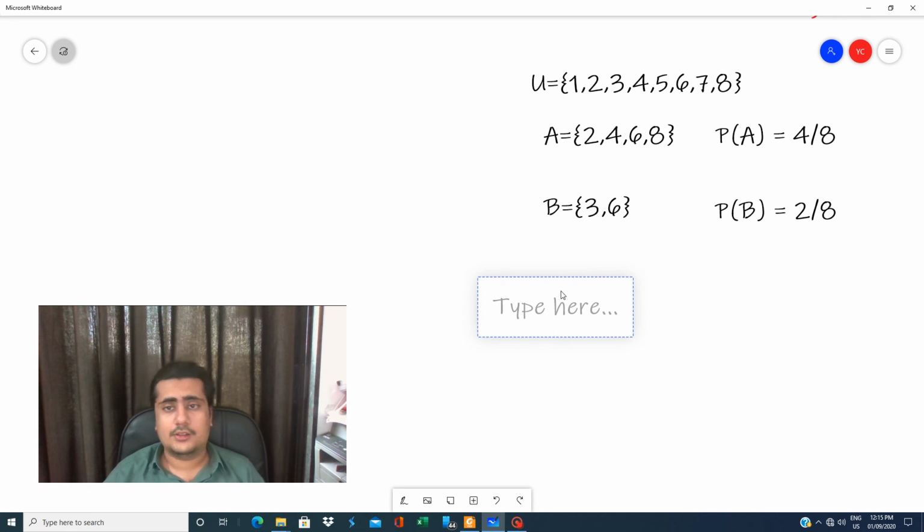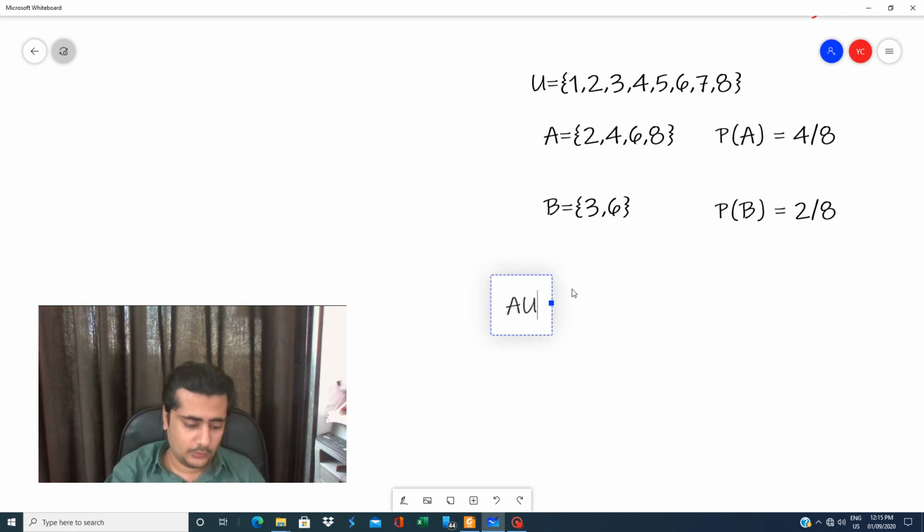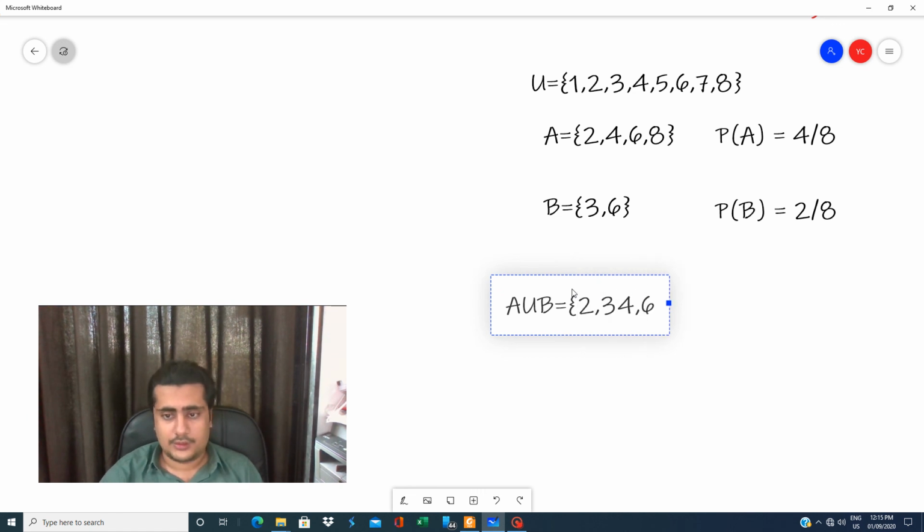I will not go into the formula, because I actually know how to find the union. Union means A and common elements of A and B, as we know from the beginning of the chapter. So the union is 2, 3, 4, 6, 8.